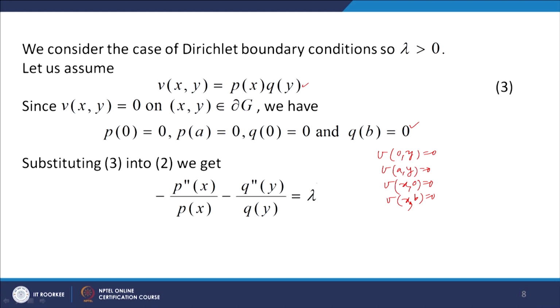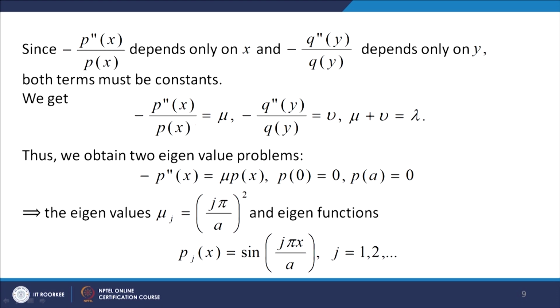Lambda is a constant, so you can write minus p double dash x over p(x) equal to lambda plus q double dash y over q(y). Now this is a function of x alone, this is a function of y alone. Left hand side depends on x, right hand side depends on y, and therefore both must be equal to a constant. So let us take this equal to mu, this equal to nu.